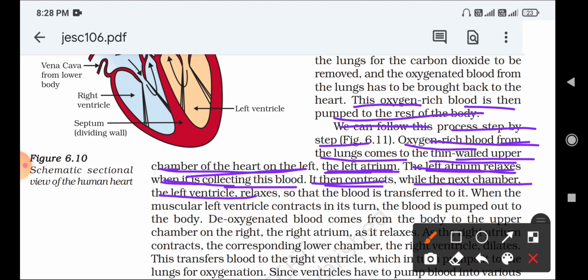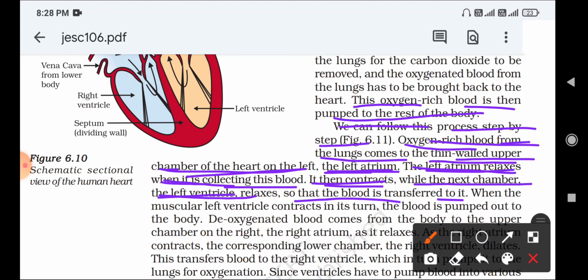From the left atrium, the blood which contains oxygen goes to the left ventricle.